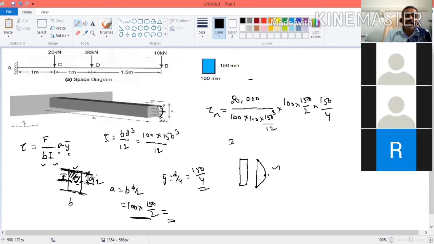At which point have we calculated? We have calculated at this point, because at the extreme fiber shear stress is equal to 0, so no shear stress will be at this point. We have calculated shear stress at this point. Here it will be maximum. If you take these other points, it will be lesser, because the shear force is less. Here only shear force is maximum. So now in this problem, we have calculated shear stress distribution at this point.